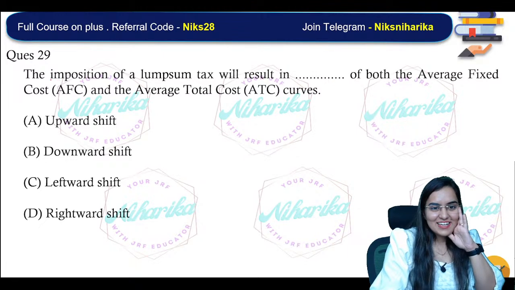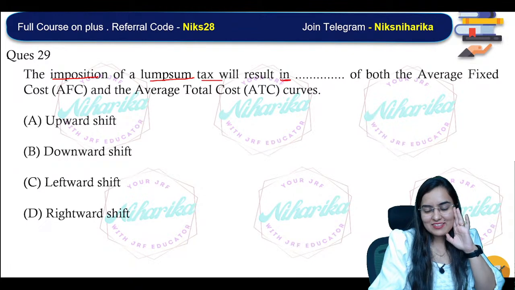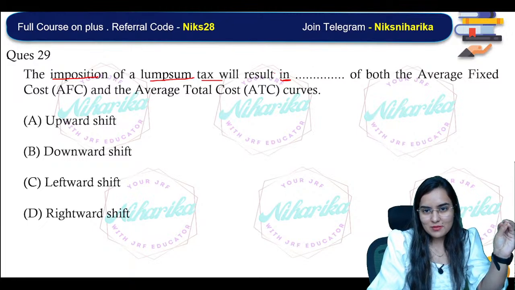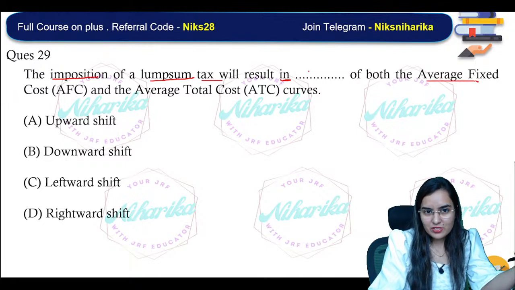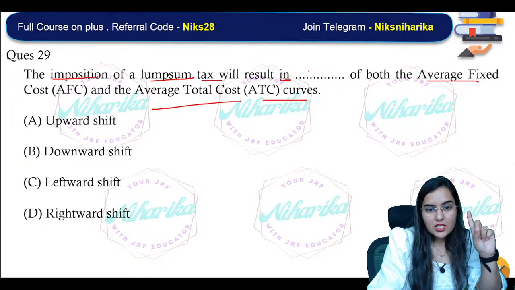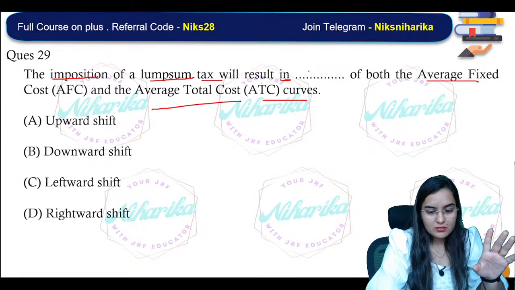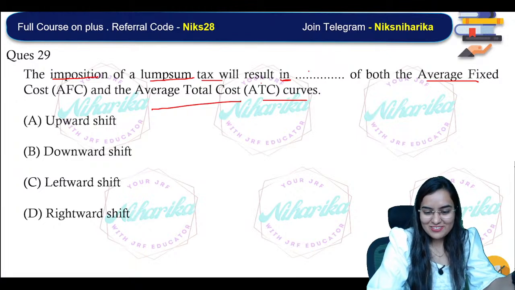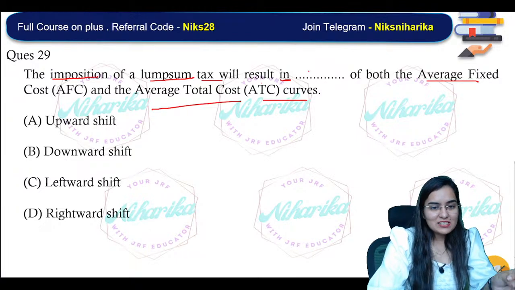See, the imposition of lump sum tax will result in dash of both the average fixed cost curve and the average total cost curves. Think about it properly. Okay. Please select the correct answer.